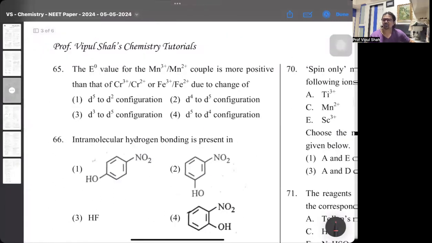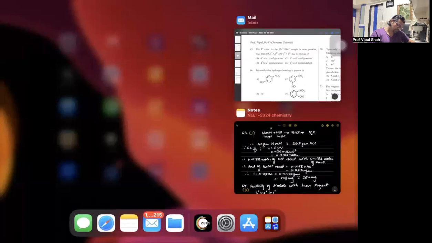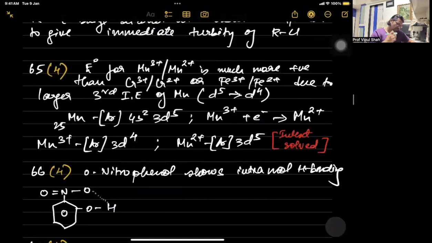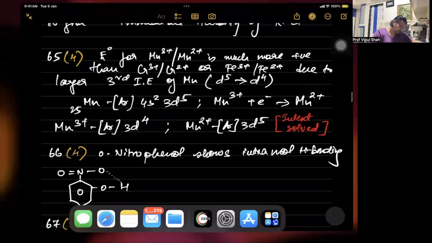65th one. Now, this was basically one of the solved questions, if anybody goes through it. This is given in the d and f block, the solved examples of NCERT. The standard electrode potential of Mn3+ to Mn2+ is more positive than chromium or iron. It's because of its third ionization enthalpy of Mn, where d5 is changing to d4. I've given the part, it's an in-text solved example, so please go through the solved examples given in NCERT also. 65th, that's the fourth one.